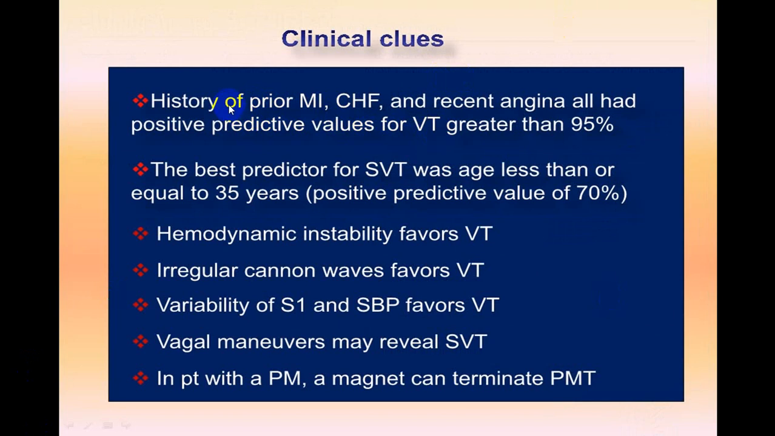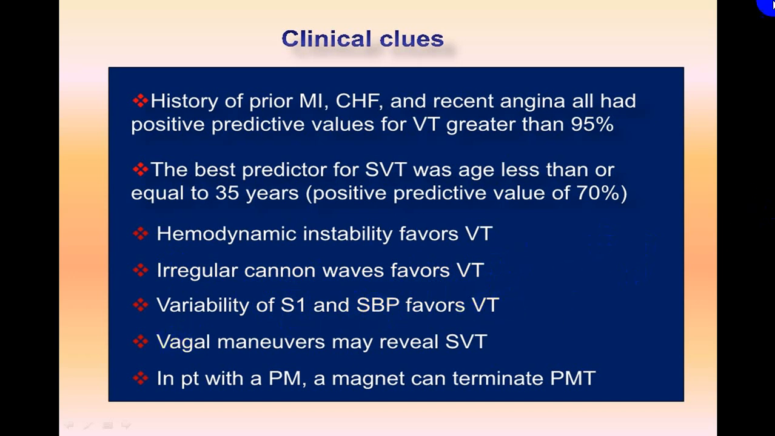Again, repetition is there. MI, congestive heart failure, recent angina, more in favor of VT, almost in 95% of the patients. And if age is less than 35, more in favor of SVT with aberrant conduction. Hemodynamic instability, more in favor of VT. Cannon waves, more in favor of VT, and if there are irregular cannon waves, more in favor of VT. If S1 sound is variable and systolic blood pressure is variable and there is a severe fall of systolic blood pressure, again in favor of VT.